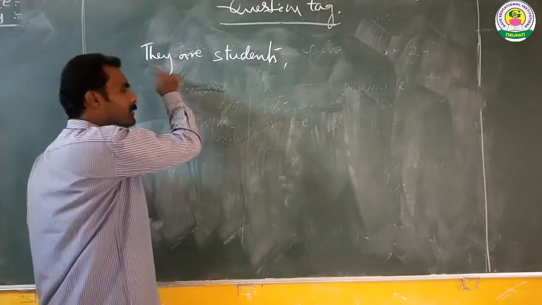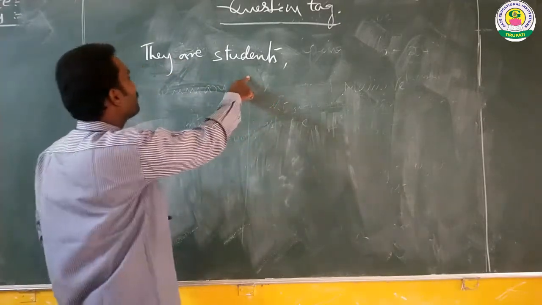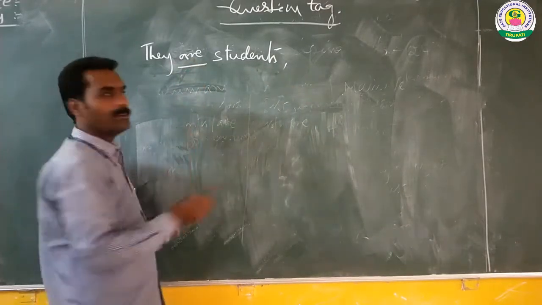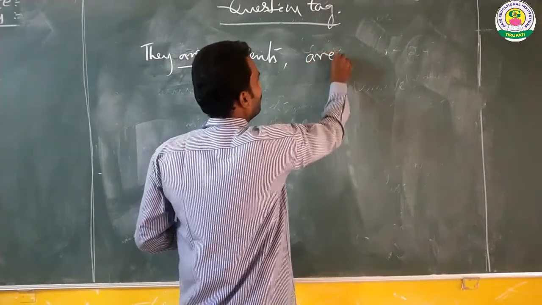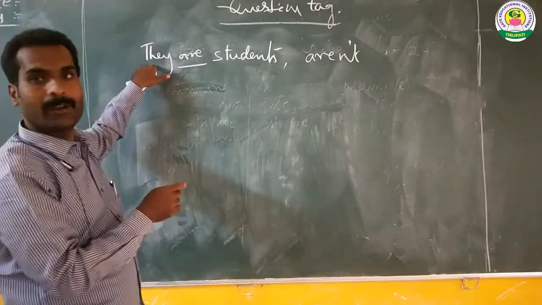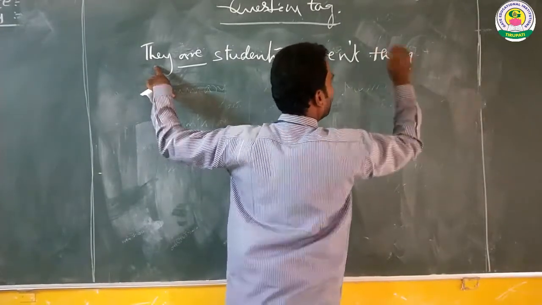So if the statement is positive, the tag should be negative. In this statement, are is the helping verb. If you add not, it becomes aren't, and the pronoun is they: aren't they?